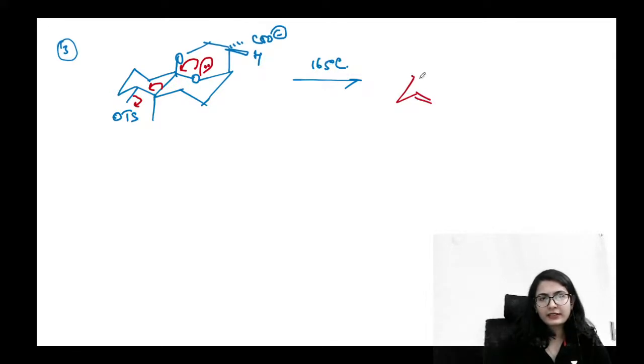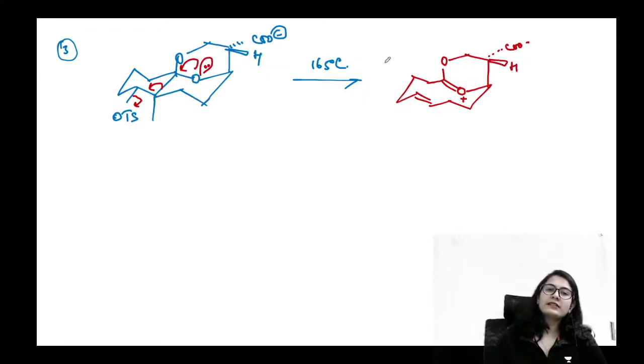We write the double bond first. And once again, one positive charge on this oxygen. Positive charge on this oxygen. This oxygen will be as it is and the rest of the molecule will be as it is. This is what I was writing. COO minus will be as it is, okay, and here we have this methyl.